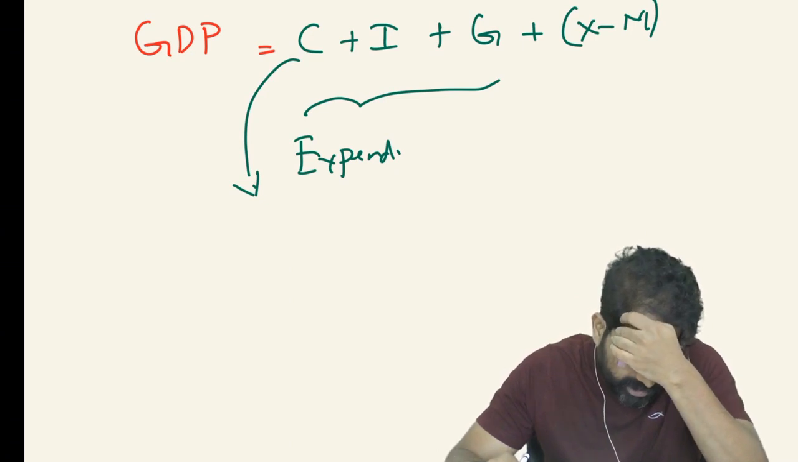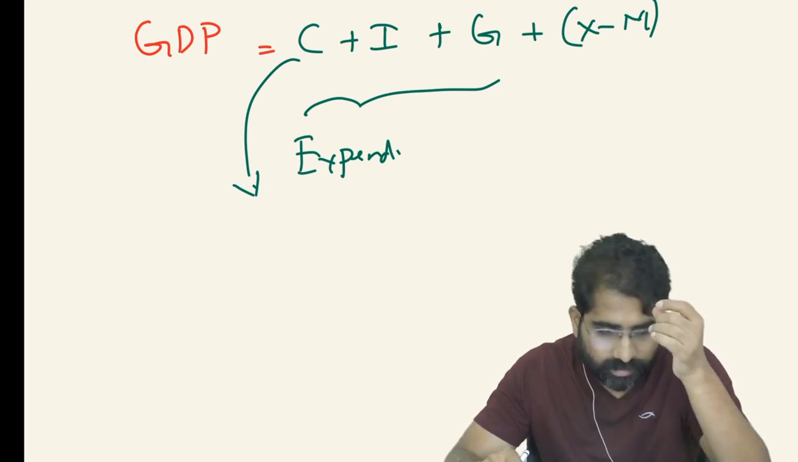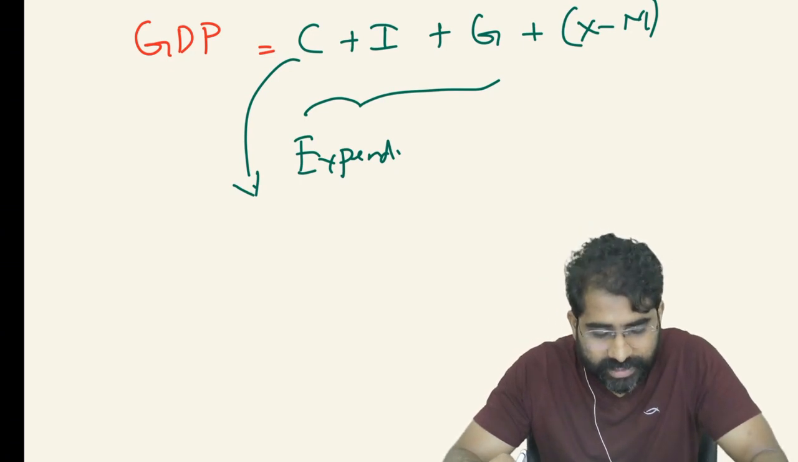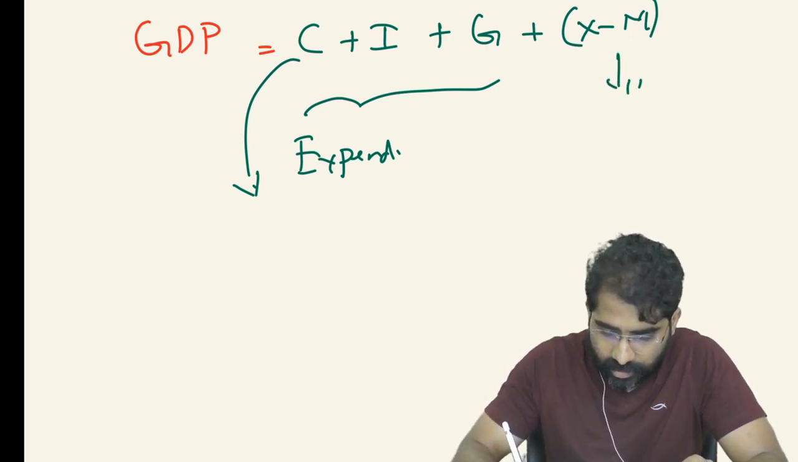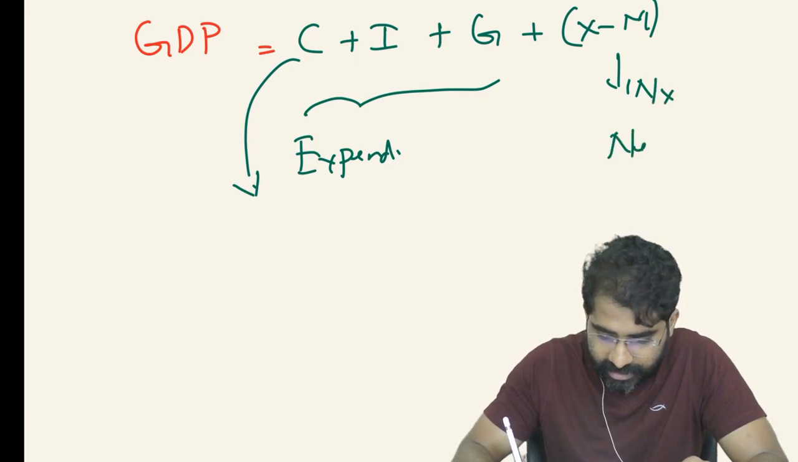Similarly, I is the expenditure made by the private sector. G is the expenditure made by the government sector on domestically produced goods. So this should be clear. X minus M, or NX, is nothing but net exports.